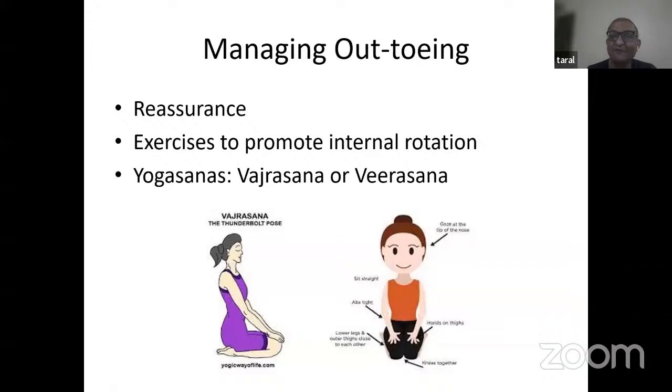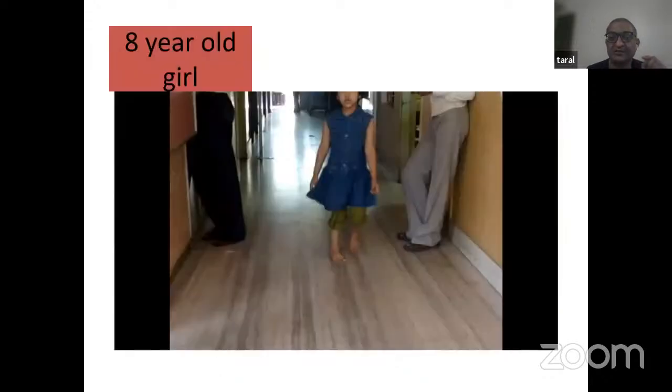Management of out-toeing gait, of course, is reassurance and telling parents it's normal. It's most important, but exercises or yogas to promote internal rotation will correct it faster. So I have put two pictures here. One is Vajrasana, and on the right side is Virasana. So these are two asanas. If you ask the child to do them, then parents will feel happy and the child will get corrected faster. So these are internal rotation asanas which you can ask parents to do.